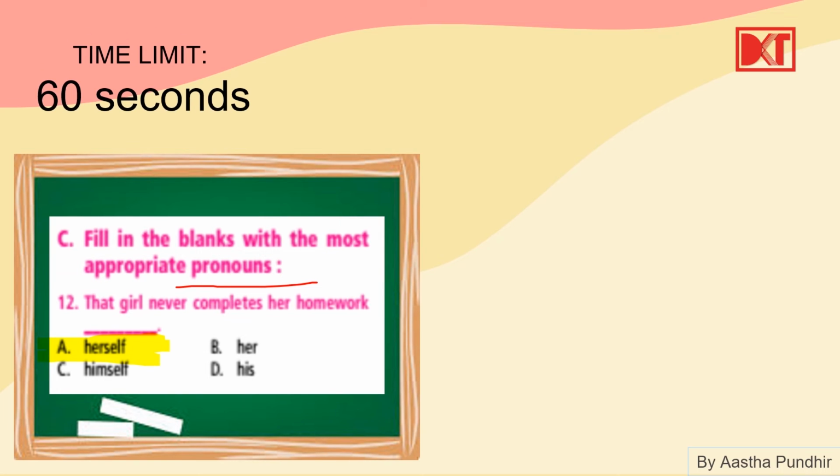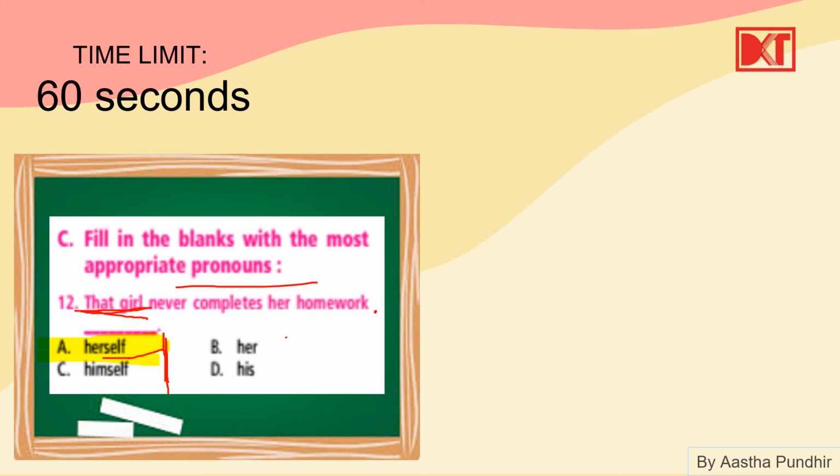Now first of all, why herself? Because here we have girl. Girl is what? Third person singular and female. So for that we use herself, and this is an intensive or emphatic pronoun. Why? Because you see here, if we say that girl never completes her homework, just put a full stop over here.